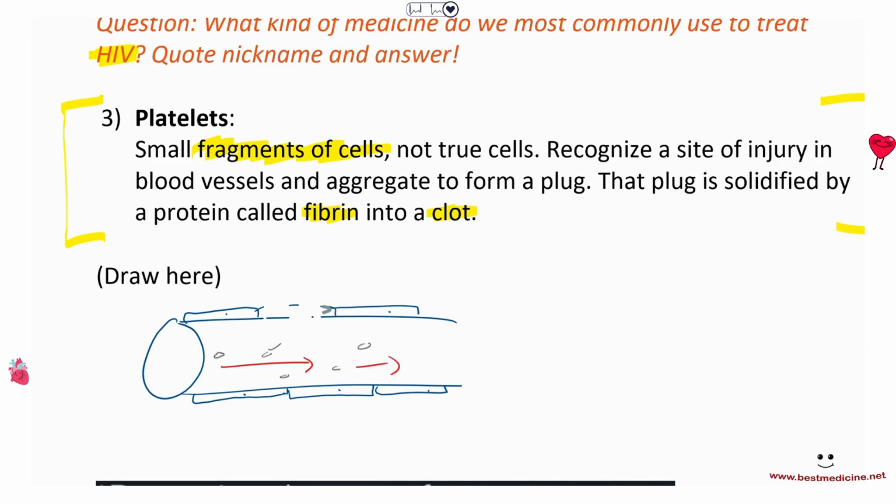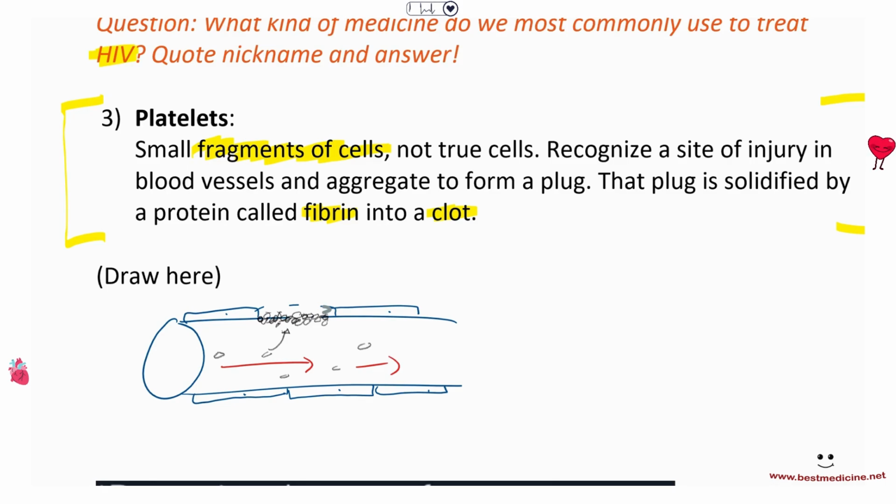They're able to recognize a structure that is not normal, right? They're able to recognize injuries inside blood vessels. And so as soon as they recognize that, okay, this part is a little bit injured, let's start gathering up here. They start gathering up here, clumping here to block this area and prevent the blood from leaking out, right? Normally blood would just leak out, so you want to prevent this. And the platelets are going to come in, aggregate at the site of injury to prevent the blood from leaking out, forming a plug there, and that is called the platelet plug.